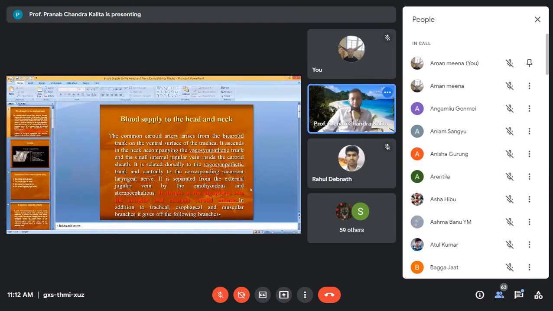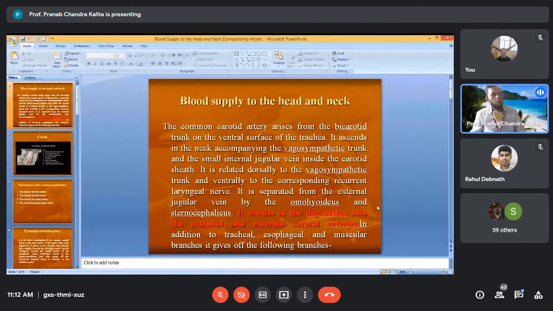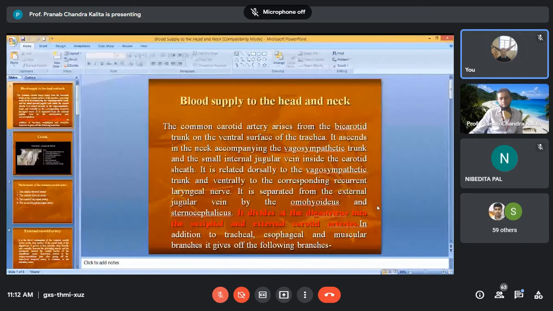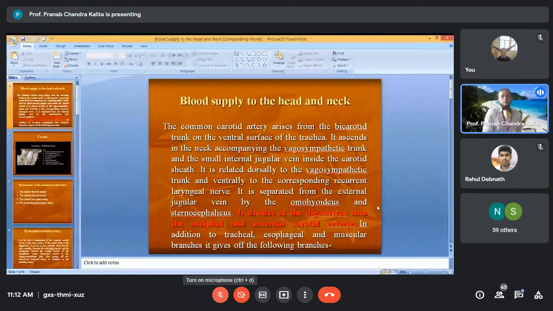Clear? Where the 2 subclavian arteries supply blood to the 2 limbs as well as part of the thorax. I think you have studied already. Is that it? Yes, sir. Okay. So this is the concept of where the common carotid artery originates. The heart, after giving the 2 coronary arteries to supply blood to the heart, gives the brachiocephalic trunk.